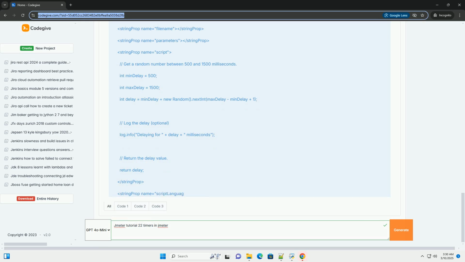Configuration. Thread group, add, timer, Gaussian random timer. Name. Optional, a descriptive name, for example Gaussian delay, 1000 milliseconds plus 200 milliseconds deviation. Comments. Optional. Constant delay offset, in milliseconds, the average delay. This is the center of the Gaussian distribution. Example 1000 for a 1 second average delay.